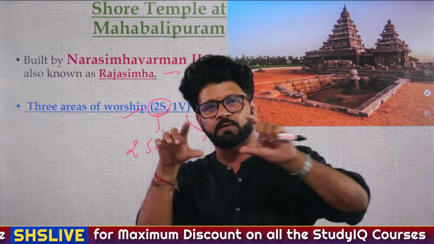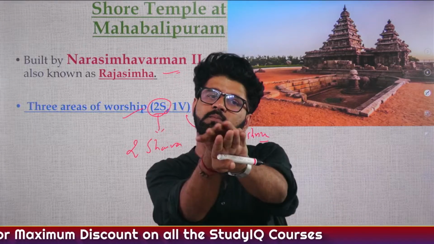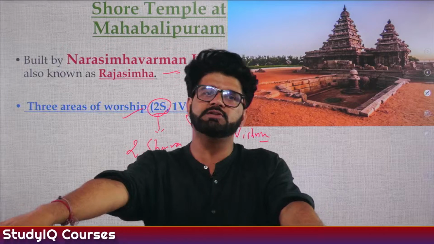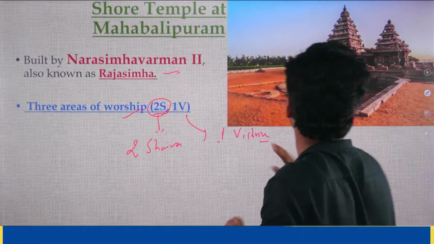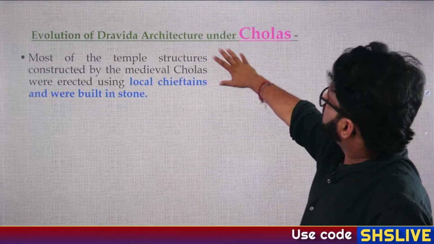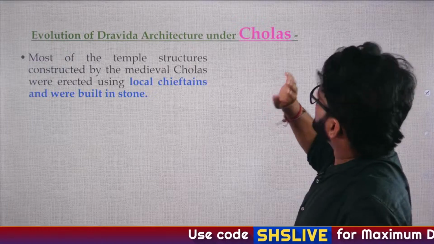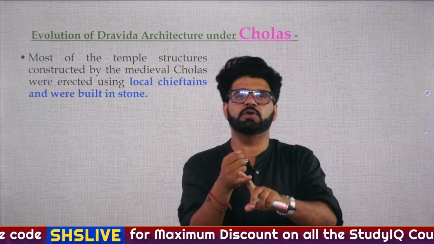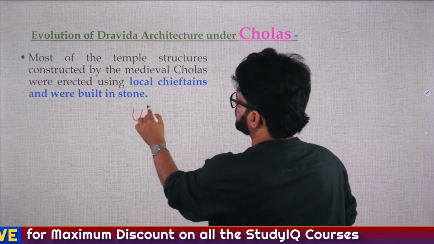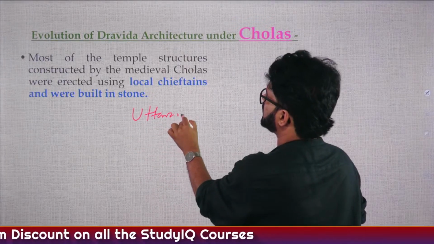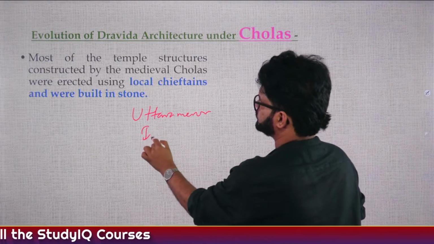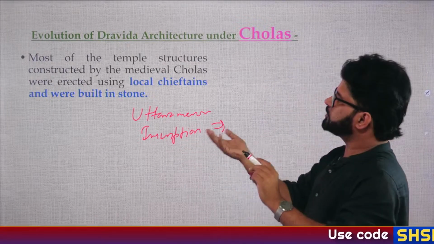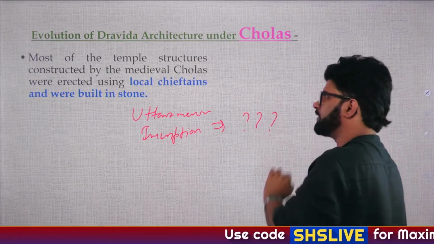Temple architecture is fine, but you also have to understand it from the point of view of, like, they are covering the portion of ancient India as well as early medieval India. So you have to keep that in mind. So evolution of Dravida architecture under Cholas. Cholas, will talk about them later on as well, and they are very famous for their Uttara Merur inscription, which promote local democracy. Uttara Merur inscription. If you know the ruler to whom this Uttara Merur inscription belongs, you can post it in the comment section.